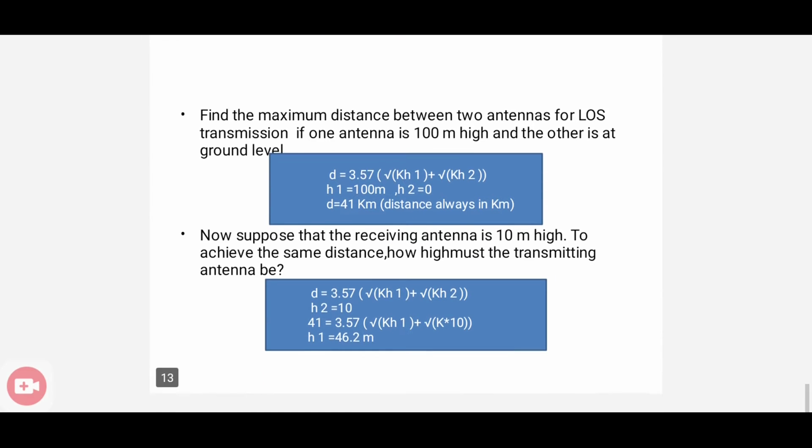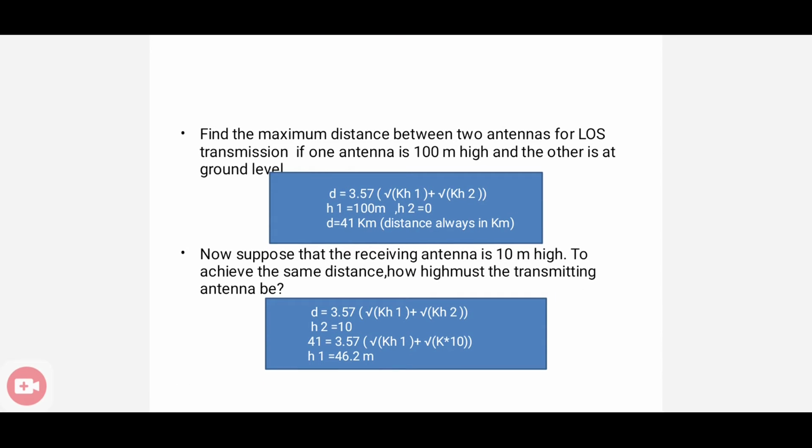Next we have a question for finding out d and the height of the antenna, etc. You can check this question and work it out.